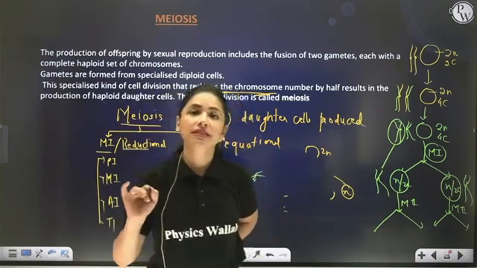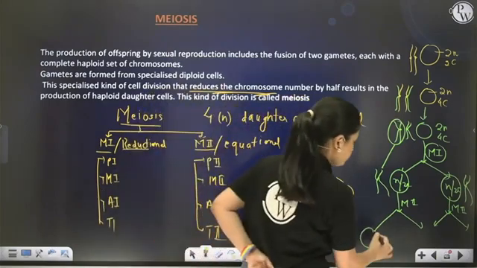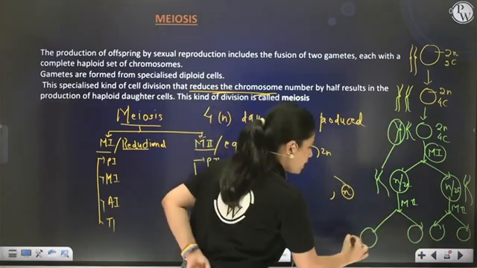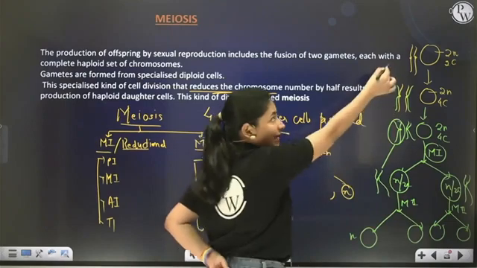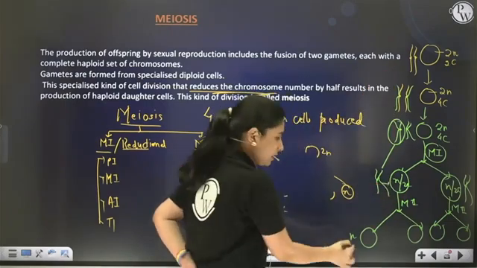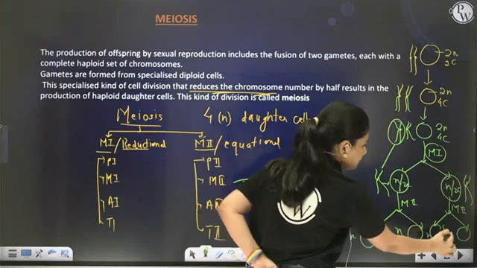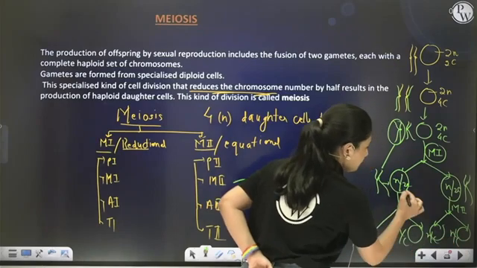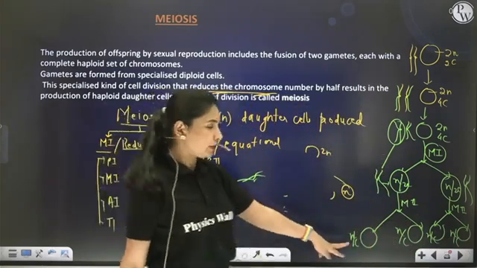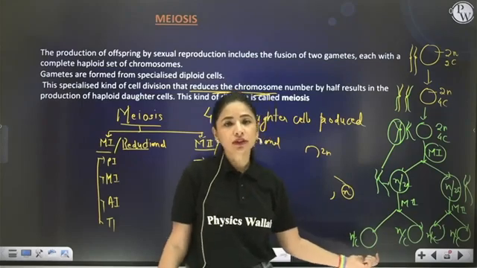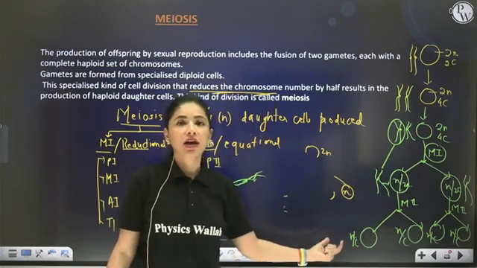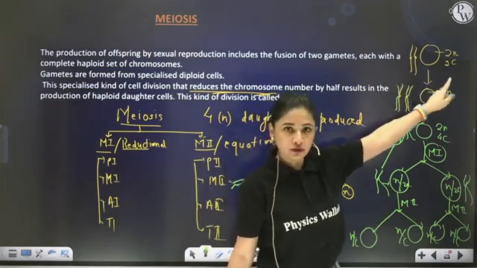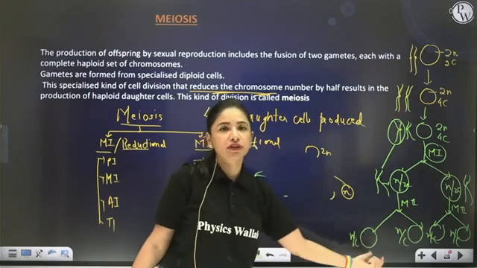It is equational cell division, and each cell is going to produce two daughter cells having half the amount of DNA as that of the parent. If this becomes the parent, then these daughter cells will be haploid, but the amount of DNA received will be only half of the parent. So at the end of complete meiosis II, 4 daughter cells are obtained which have half the amount of genetic material as that of the parent. Parent was 2N and 2C, and 4 daughter cells are obtained which are N and C.